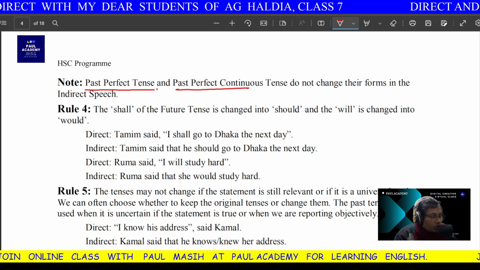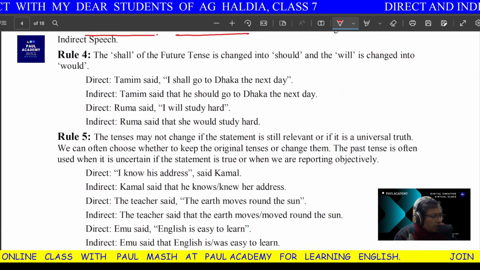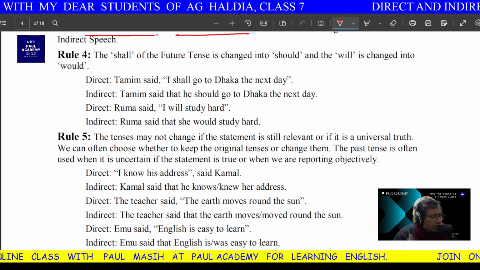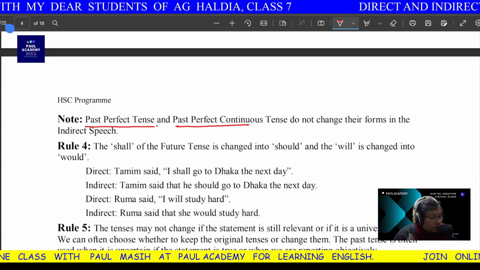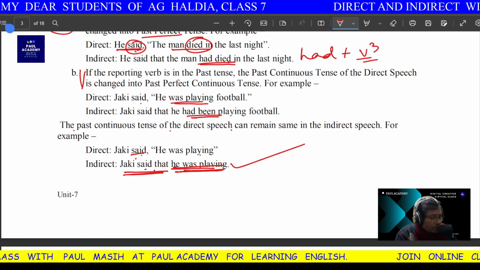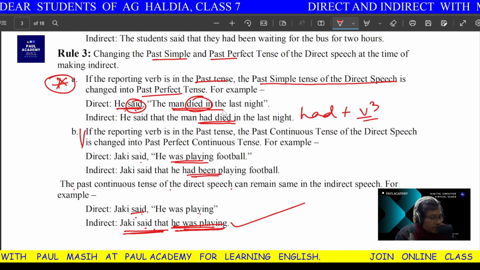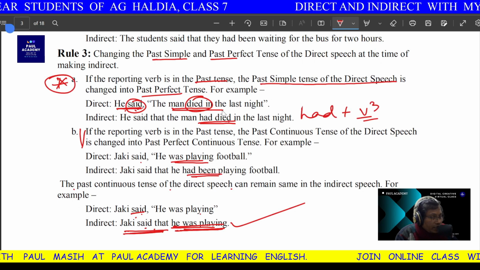Now, one more thing I would tell you, it is probably not mentioned here. If it is a universal truth, even if there is past tense outside, I mean the reporting verb is in past tense, and if it is a universal truth inside, we do not change the verb.